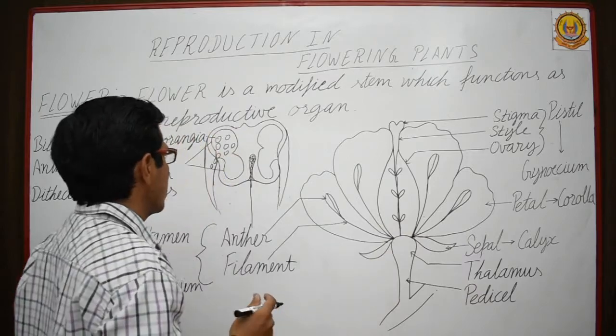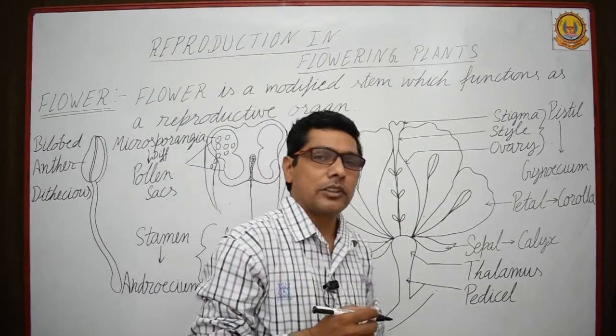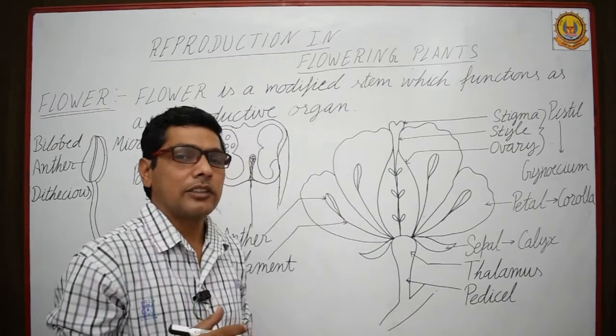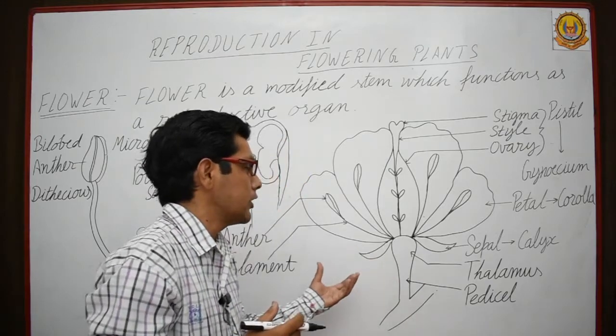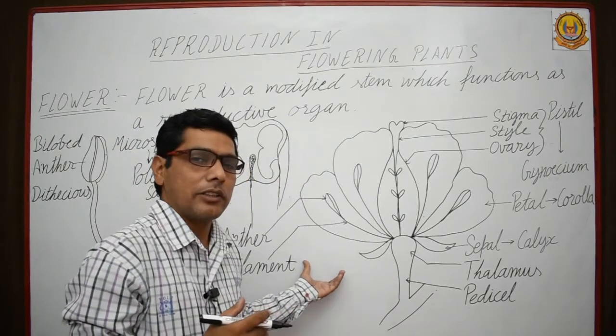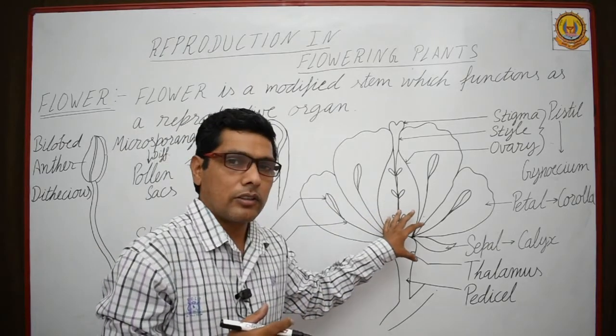As we have discussed in the previous chapter, there are various events: pre-fertilization events, fertilization and post-fertilization events. Now here we are discussing the pre-fertilization events, one of which is the formation of flower.